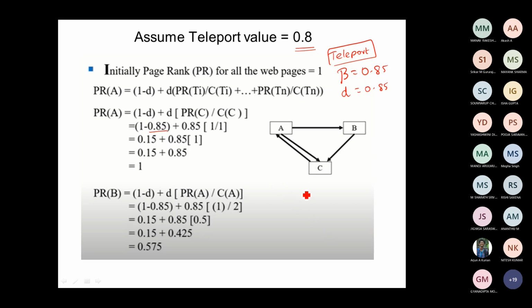So now we are going to identify the page rank of A, page rank of B, and page rank of C. Among these three pages, which page is the best page? Which page is the second best? Which is the next best page? So we are going to rank the web pages. We may expect some 100 or 200 web pages. This may look very simple when we do it manually. We can perform the operation of page ranking and do that.